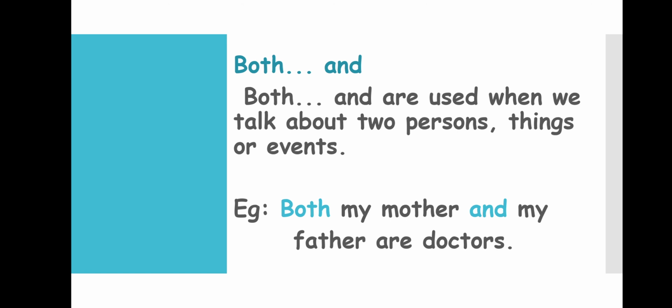So in neither nor, out of the two, nobody is doing the action. In either or, any one will be doing the action, we are talking about one person who does the action. And in both and, both of them will be doing the action, or we talk about both of them. So this is what we have here.